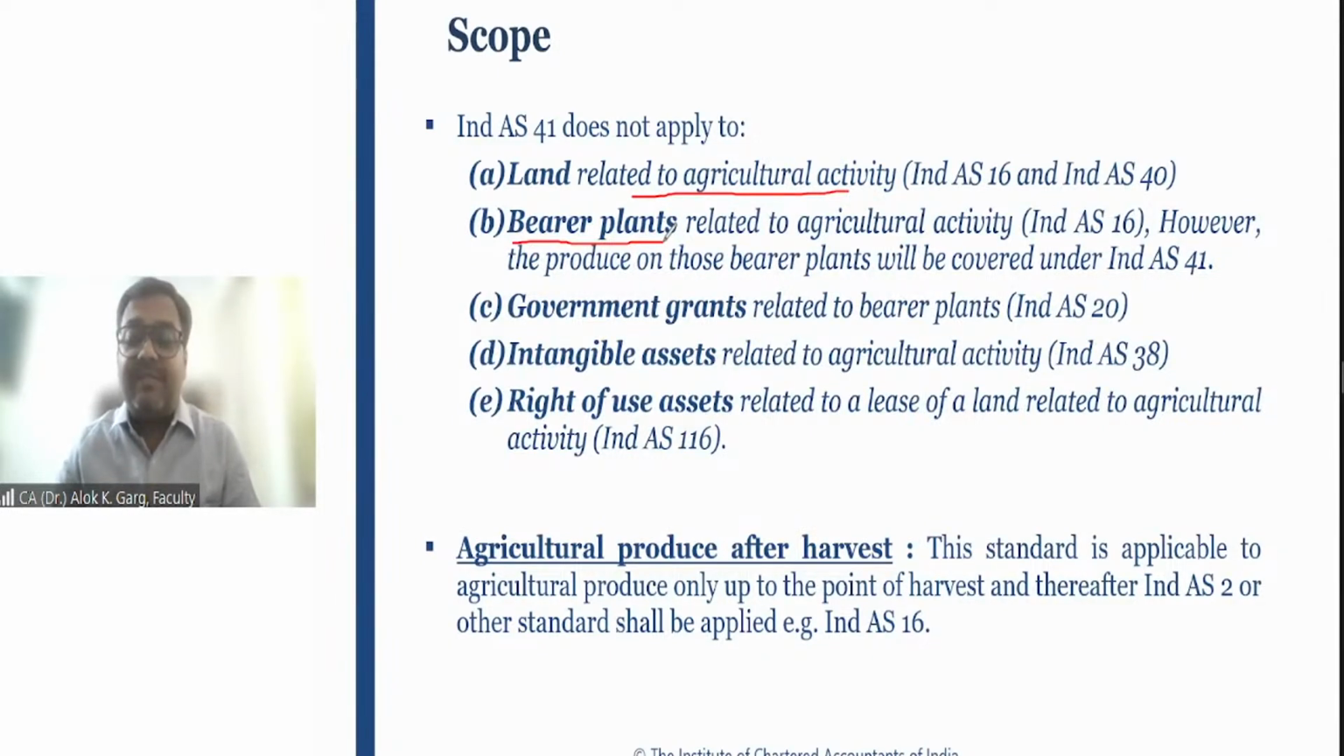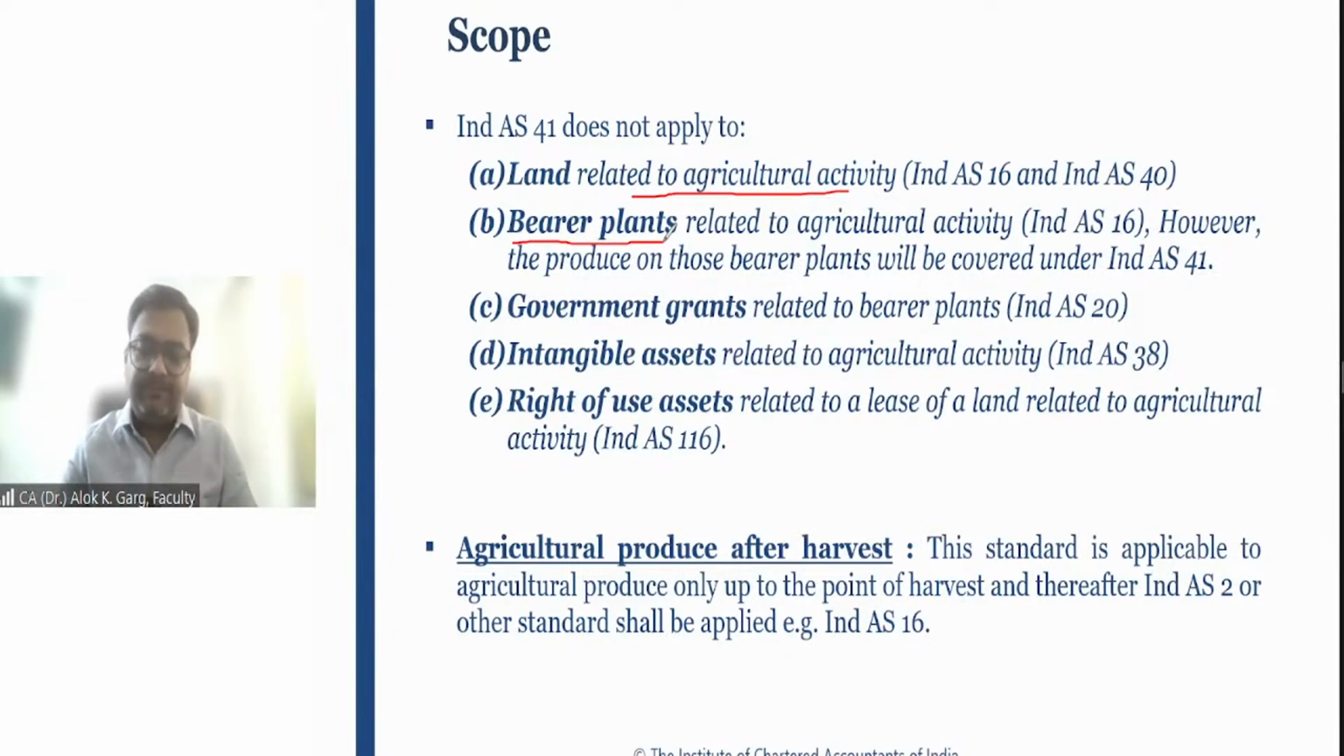When I discussed the PPE standard, I also discussed the concept of bearer plant. Bearer plant is covered under Ind AS 16 because the definition of PPE is tangible assets which are used for production of goods or services and which are held for more than 1 year. So if a bearer plant, a tree, is giving fruits or vegetables for more than 1 year, it will be covered under Ind AS 16, property, plant and equipment.